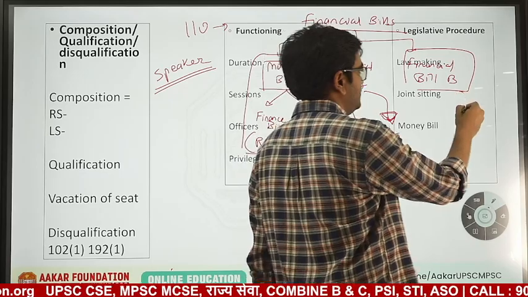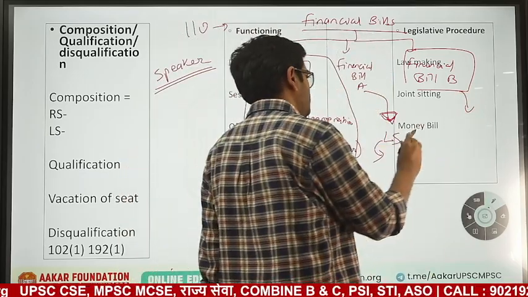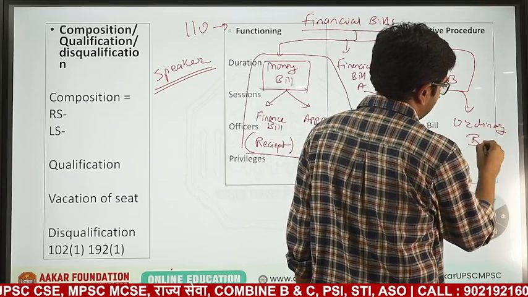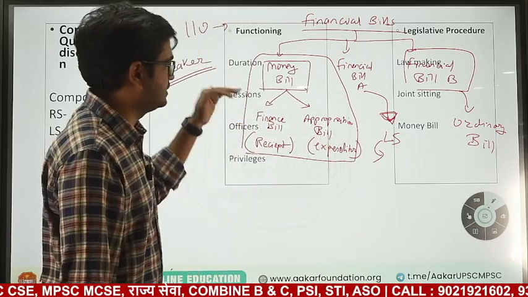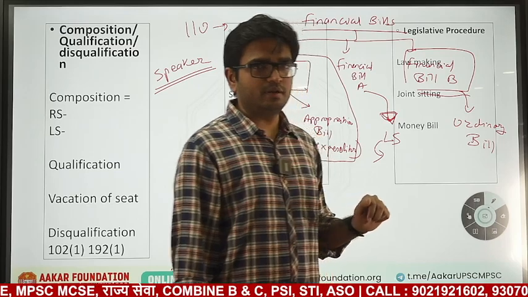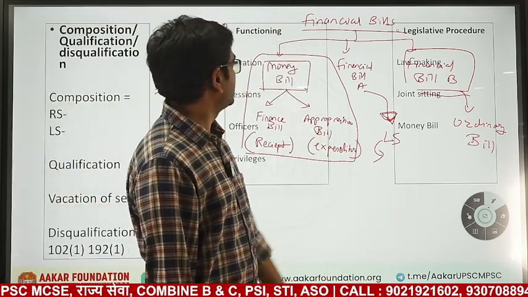This is as good as an ordinary bill, except that President's recommendation is required at the second reading. We have seen the stages: first reading, second reading, third reading. So this financial bill will require the President's recommendation at the second reading stage. So these are the types of money bills.